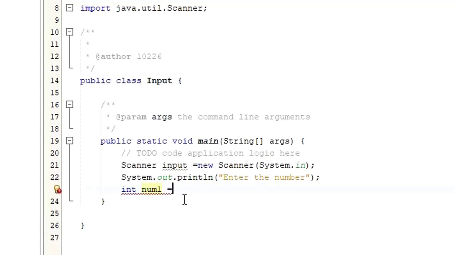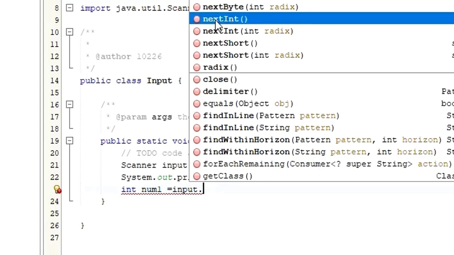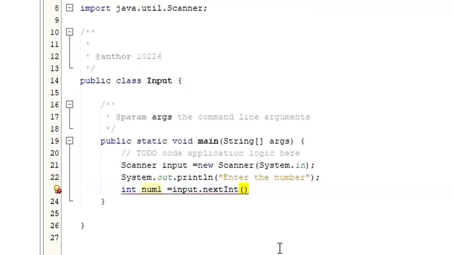equals. So what the user is going to enter is going to be stored into the object called input. So put input, then dot. As long as this is a dot, here as you can see there are methods that are coming. So if you want to get the input from the user, you have to use nextInt as a method. I hope things are clear, right? So we are asking the user to enter the input. The user is going to enter the input.